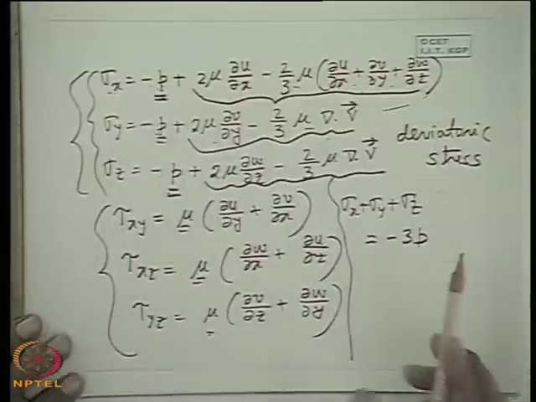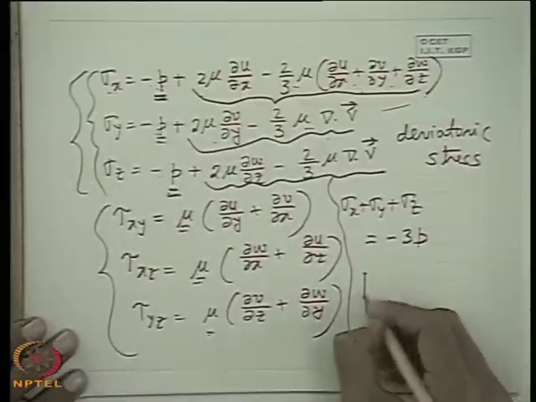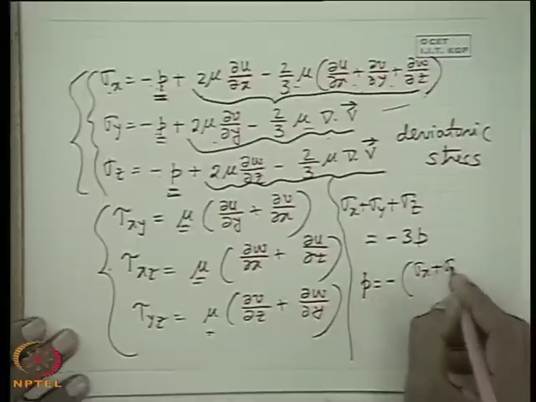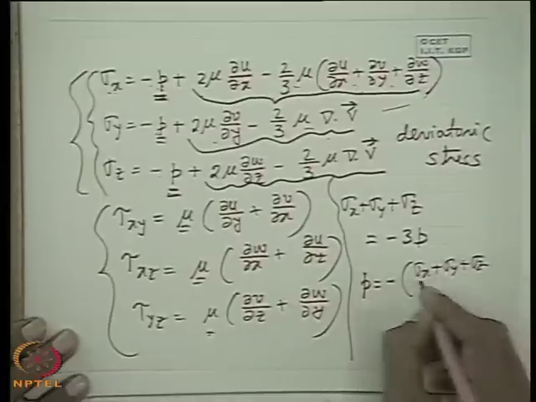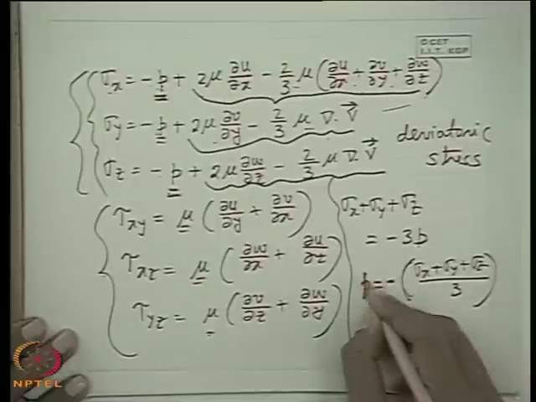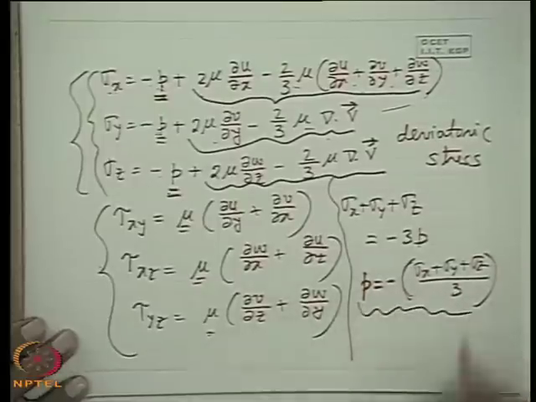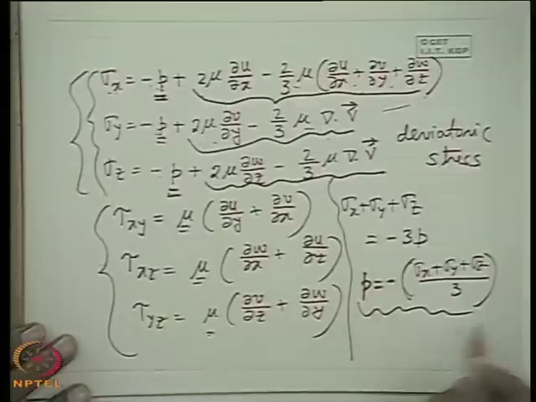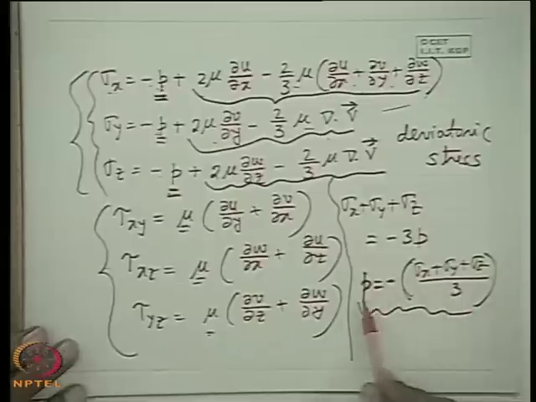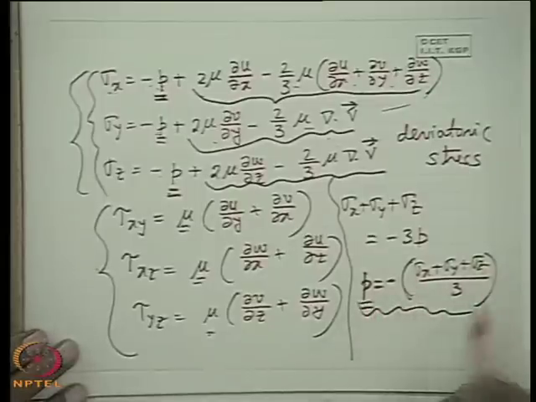So this cancels, which means that thermodynamic pressure is minus the arithmetic average of the three normal stresses in a flow of a frictional viscous Stokesian fluid. For a fluid which obeys Stokes law, the second coefficient of viscosity is 0. So thermodynamic pressure is the arithmetic average of sigma x, sigma y, sigma z.